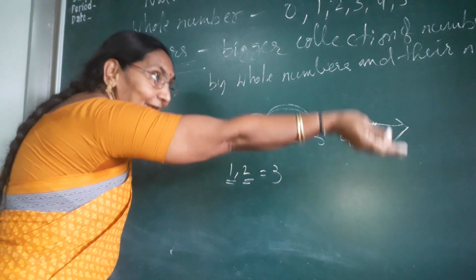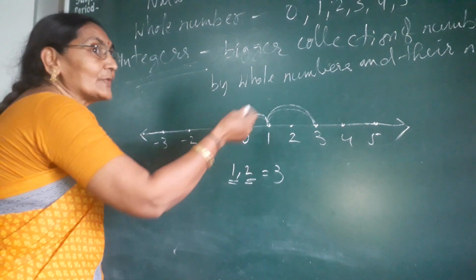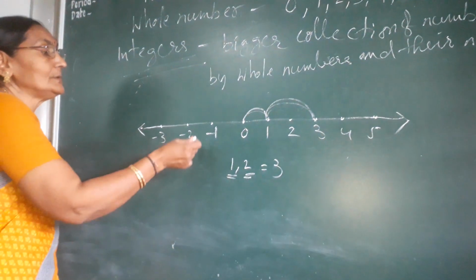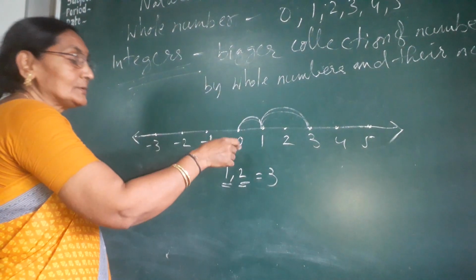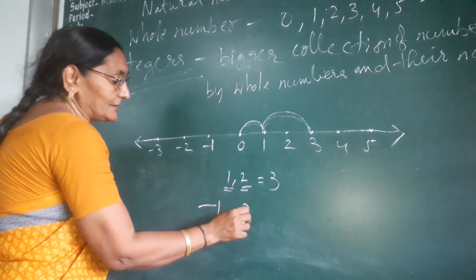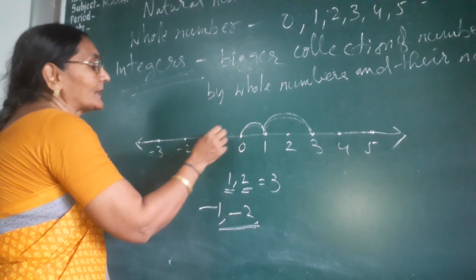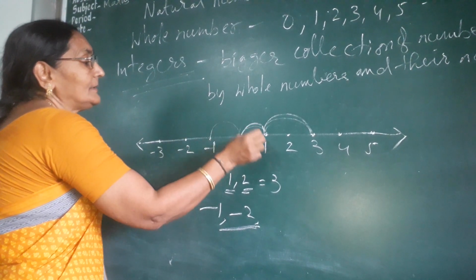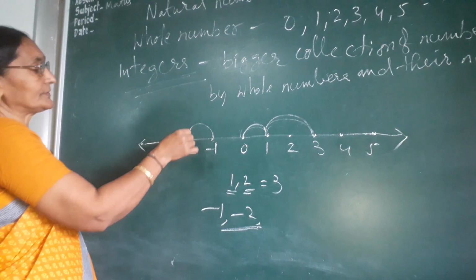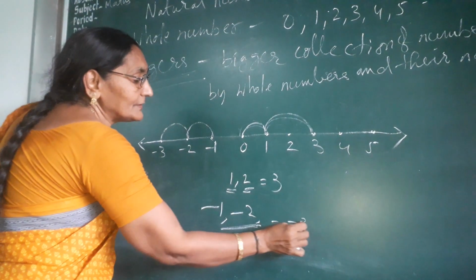When you add a negative number, you come to the left-hand side. So minus 1 plus minus 2: minus 1 is there, then you move to the left-hand side, minus 3. So it will come minus 3.